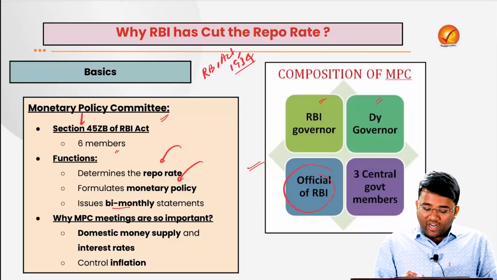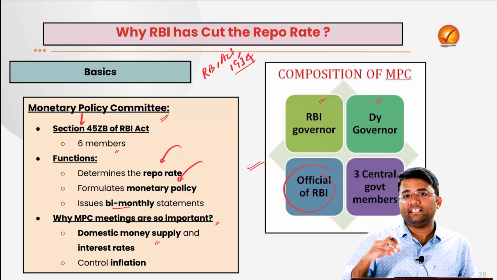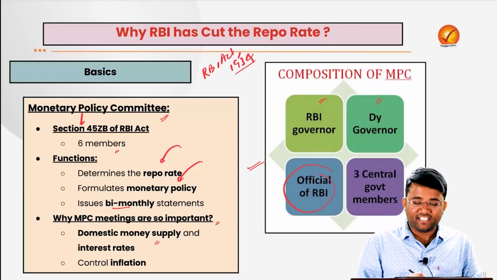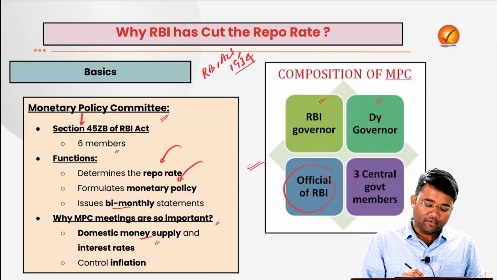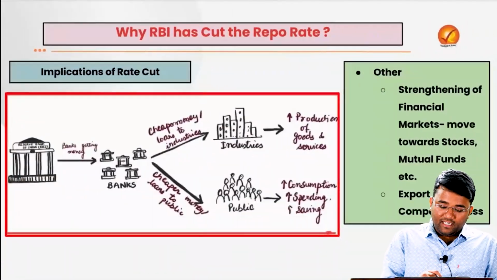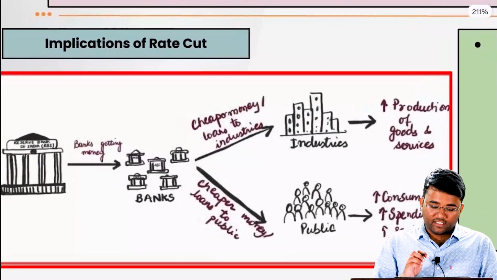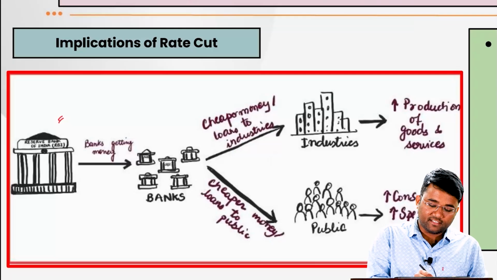framework. Now, why are these meetings so important? Because first of all, by deciding the repo rate, the domestic money supply and interest rate are being determined, as well as it is helping to control inflation. How is it happening? Let's suppose through this picture we'll try to understand that this is the Reserve Bank of India. Now, when they have decreased the repo rate,